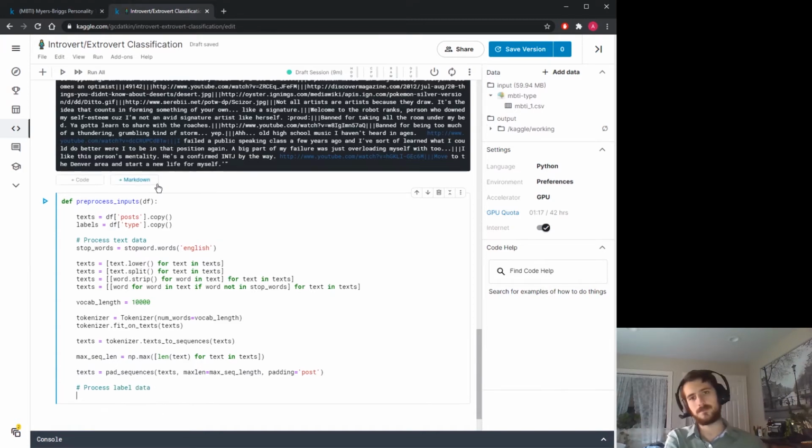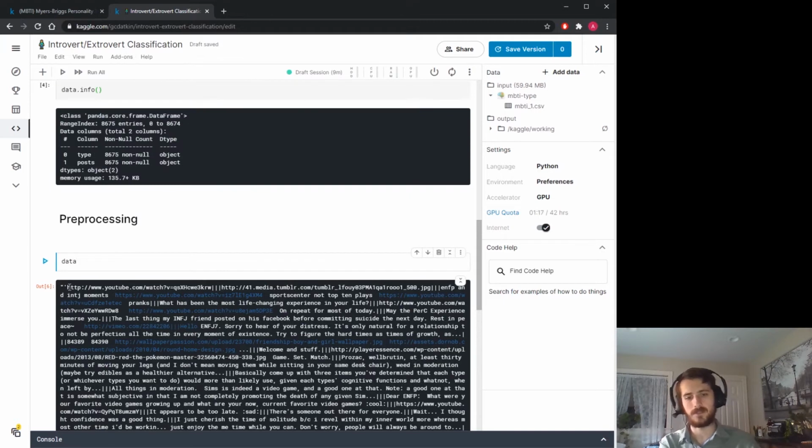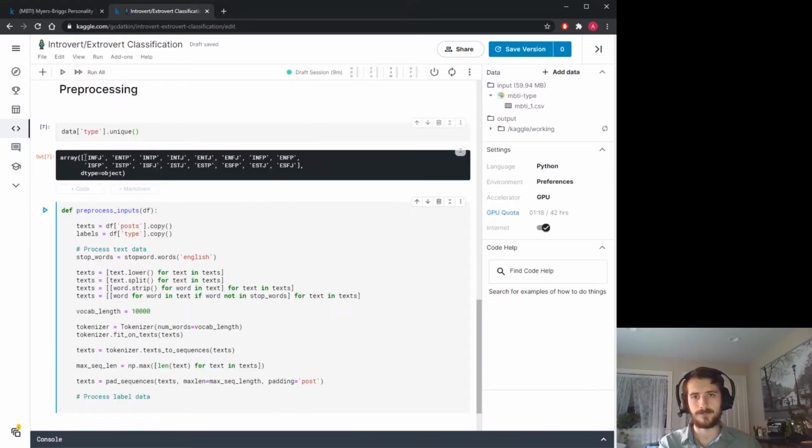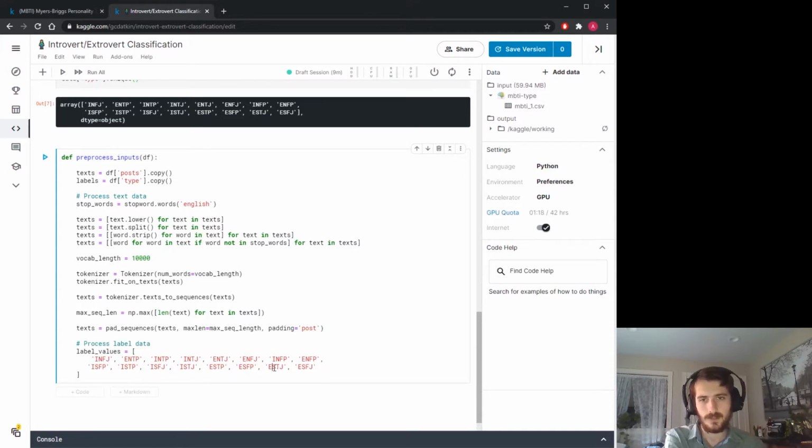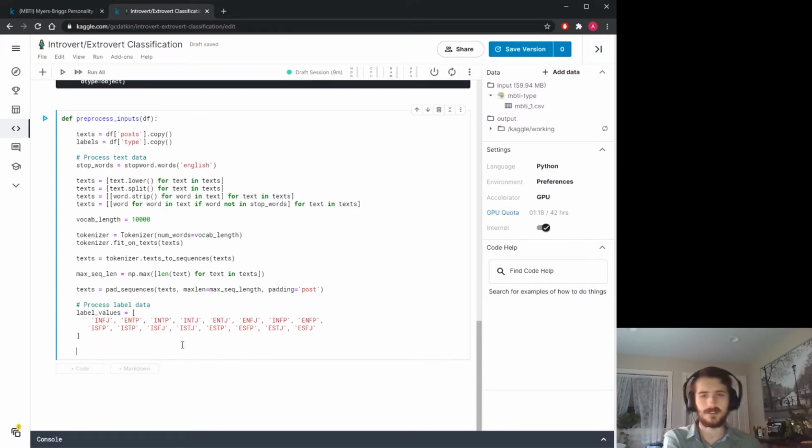So let's take a look at the label values up here, just looking at this type column, looking at the unique values. Okay, so here's a list of all of our labels. If I create this variable called label values, just make it like this. There are two ways I can code this. I could assign each one to a unique integer, but like I said, we're only going to get accuracy of about 40% if we do that. And additionally, these are really imbalanced classes. Some of them have very few examples.